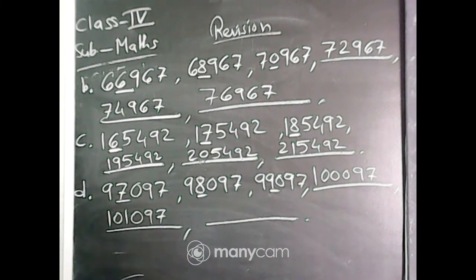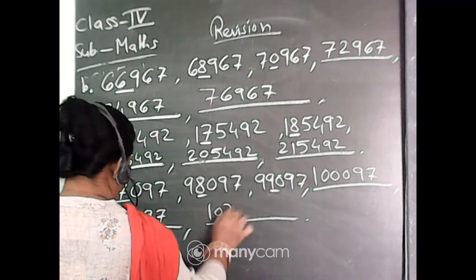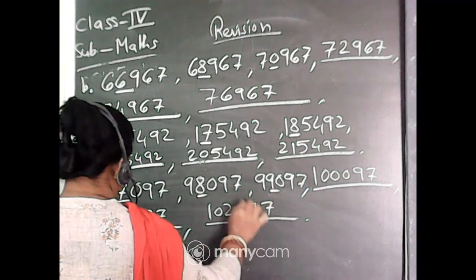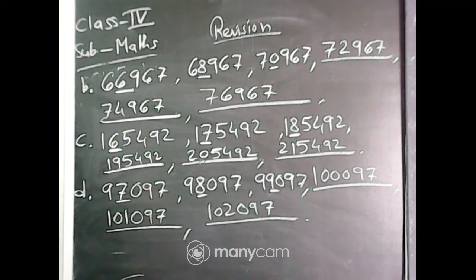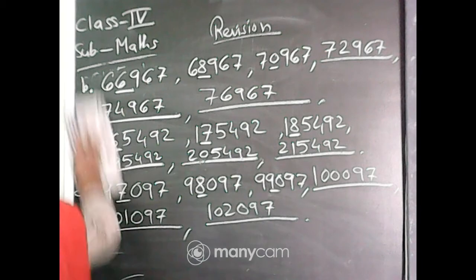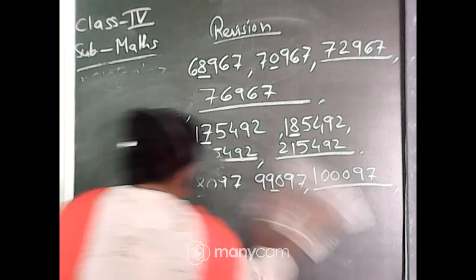And the next number will be, yes, completed. Now write question number 3. Completed. Can I rub the board? Okay. Write question number 3.